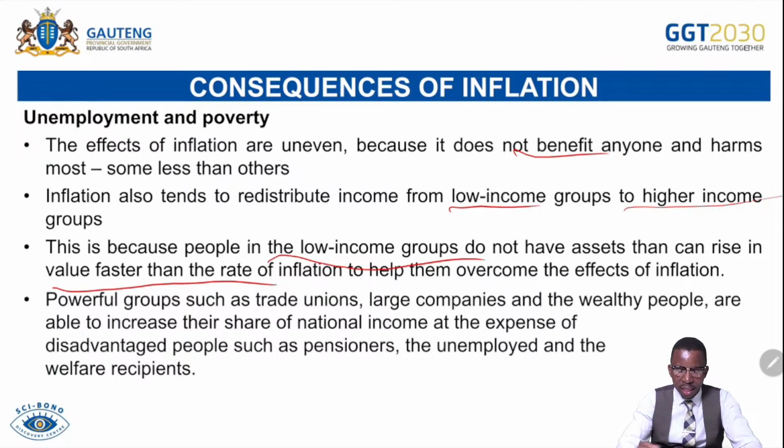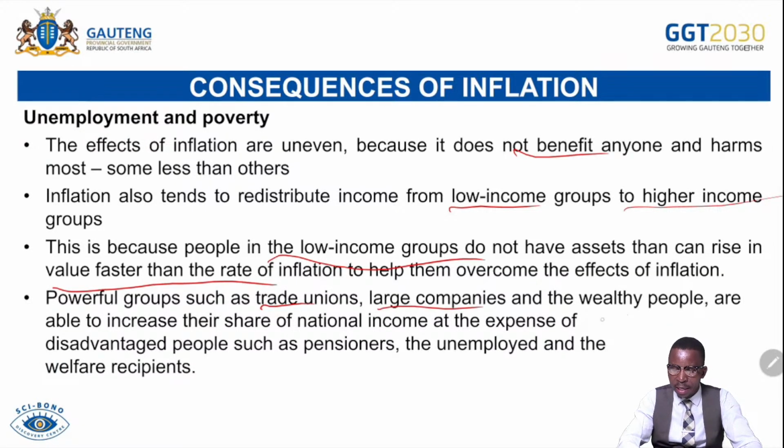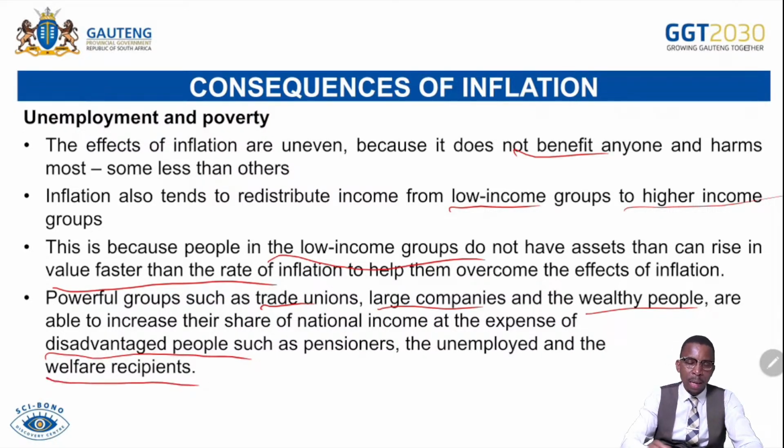Powerful groups such as trade unions, large companies, and wealthy people are able to increase their share of national income at the expense of disadvantaged people such as pensioners and the unemployed, as well as welfare recipients. So some can benefit at the expense of others during a high level of inflation.